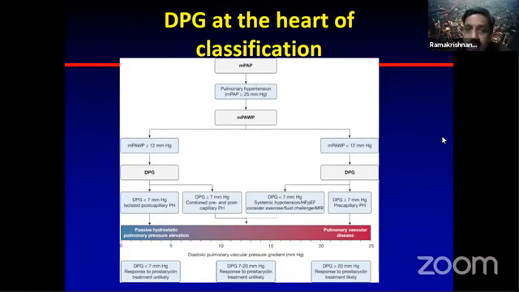So it's very simple. Less than 7 is isolated post-capillary. For example, if the wedge pressure is greater than 12, it is clearly higher and it is contributing to the pulmonary hypertension. If the diastolic pressure gradient is less than 7, it's isolated post-capillary pulmonary hypertension. This is a passive hydrostatic pulmonary pressure elevation. Whereas if it is greater than 7, it indicates combined pre- and post-capillary pulmonary hypertension.